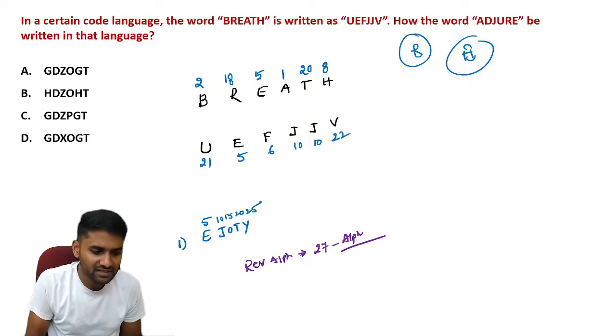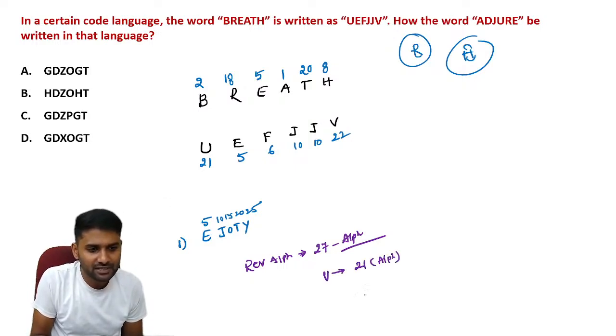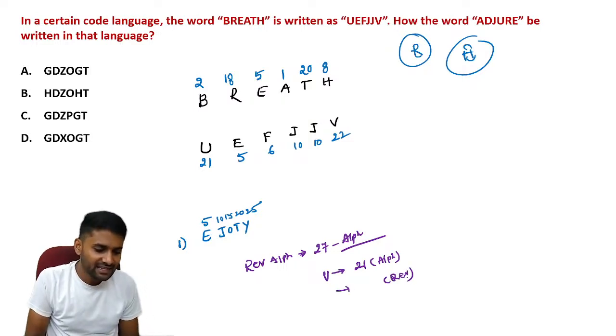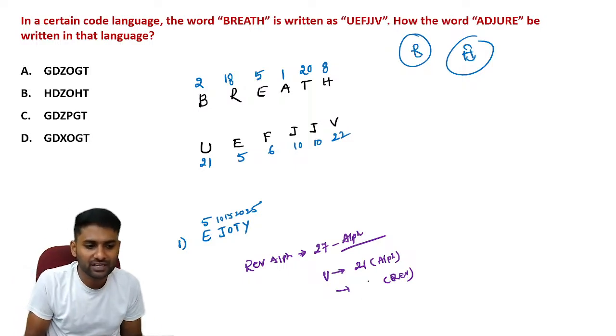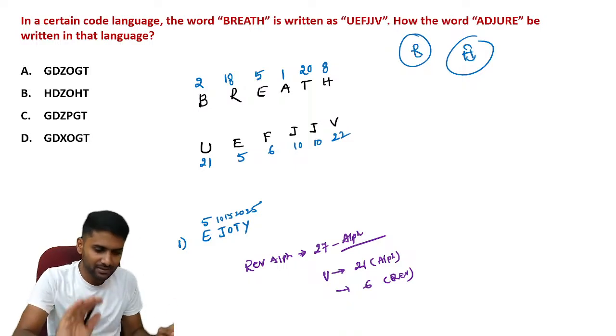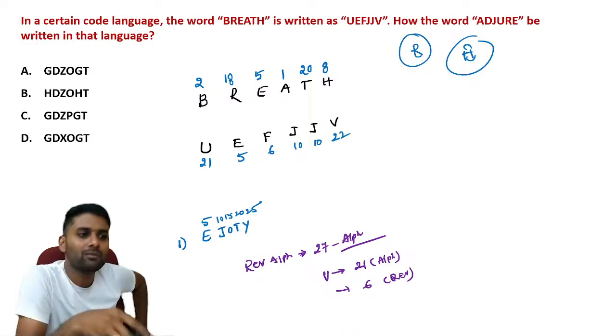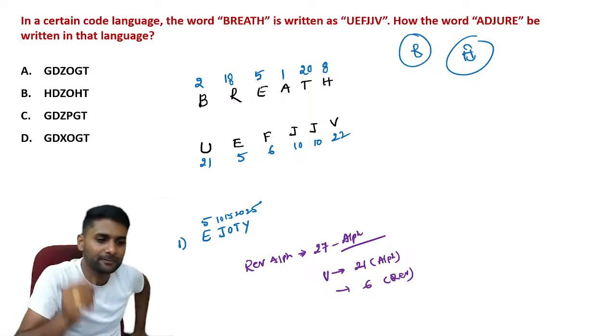For example, if U is 21, 21 is the alphabetical position. What about the reverse alphabetical? Any letter, the sum of alphabetical and reverse alphabetical value is equal to 27, so the reverse alphabetical becomes 6. So just remember this point.